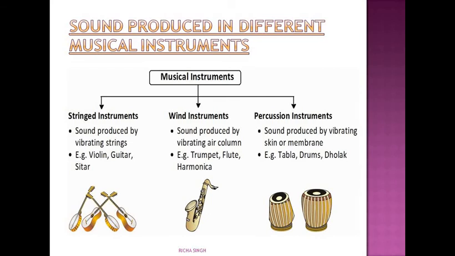When the particular thing vibrates, it produces different sound depending upon the type of the instrument.